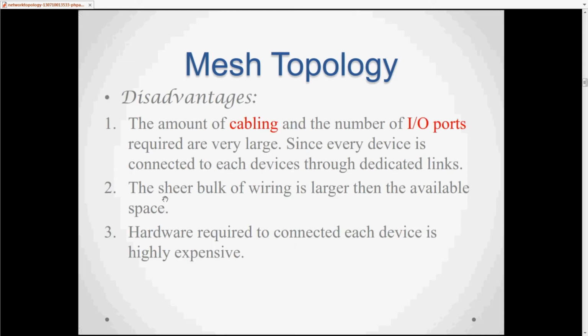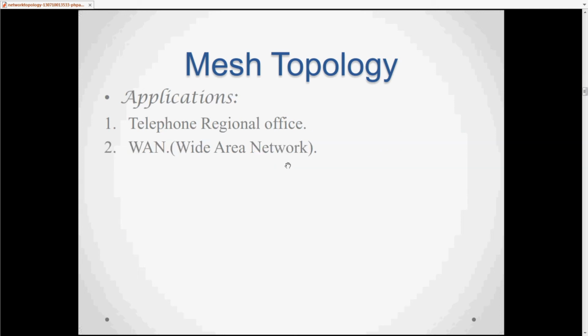Second is that the sheer bulk of wiring is larger than the available space. Hardware required to connect each device is highly expensive. This is the disadvantage of mesh topology. Application: mesh topology is used in telephone, regional office, as well as WAN, wide area network.